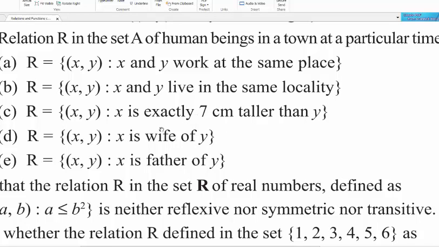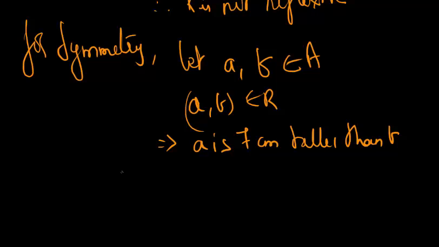This is the question I'm looking at: x is exactly 7 centimeter taller than y. Correct? Now, let's go back. Keeping this condition true, which is a is 7 centimeter taller than b, I'm going to change the order, which is b is 7 centimeter taller than a. Is that going to be true, is what I'm asking.